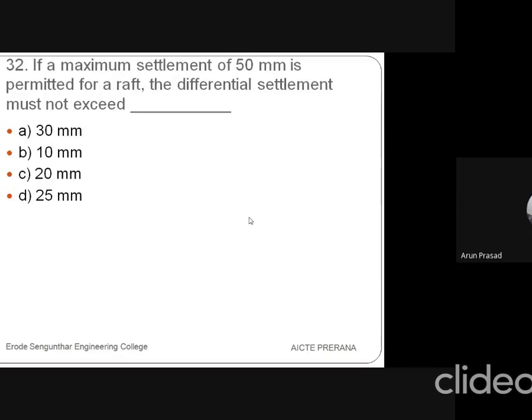Then the 32nd question is, if a maximum settlement of 50 mm is permitted for a raft, the differential settlement should not exceed 30 mm, then 10 mm or 20 mm. Then the last option is 25 mm. So for the maximum settlement of 50 mm permitted for a raft, what will be the differential settlement? It will be 20 mm.